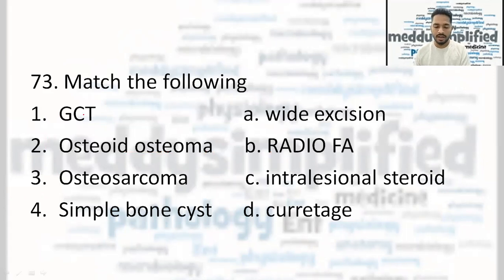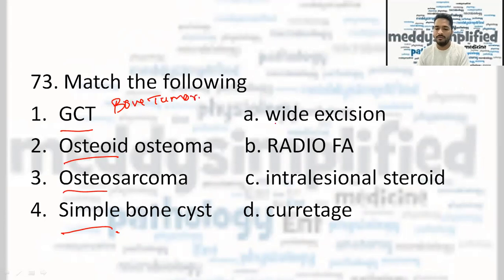Now match the following. Again, the examiners were very keen to force the students to utilize their time. The match the following is kind of easy sometimes if you get two correct and the options are given in such a way that you will definitely get the correct answer, but sometimes it is not like that. So GCT, osteoid osteoma, osteosarcoma, and simple bone cysts. So these are bone tumors. And wide excision, radio frequency ablation, intralesional steroid, and curettage. This is the management for them.